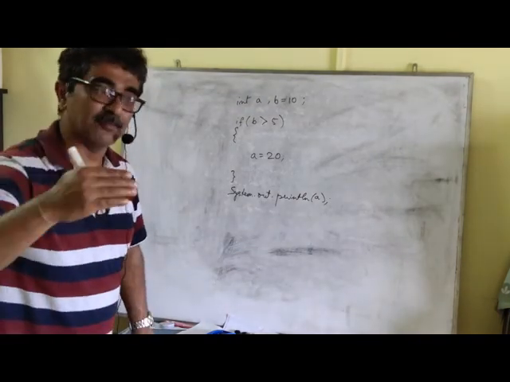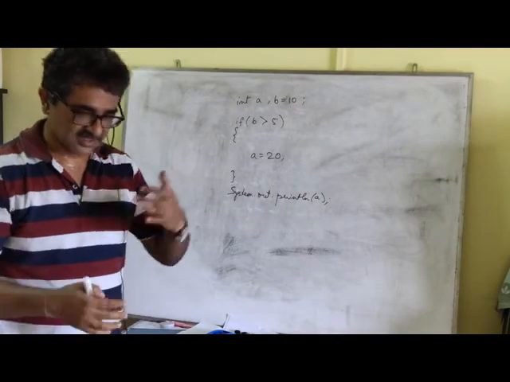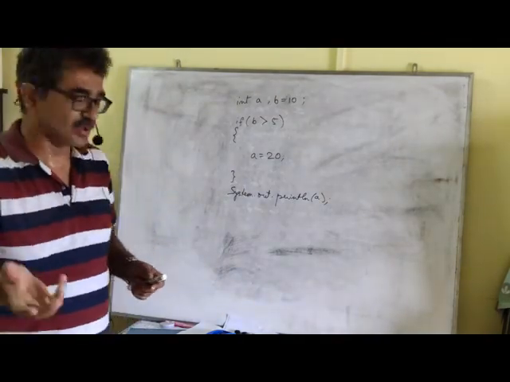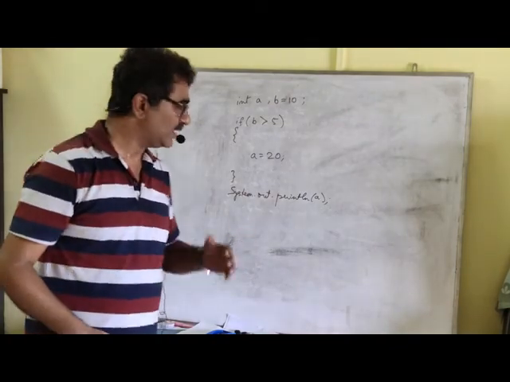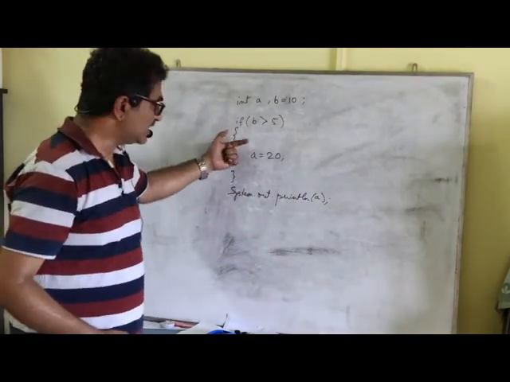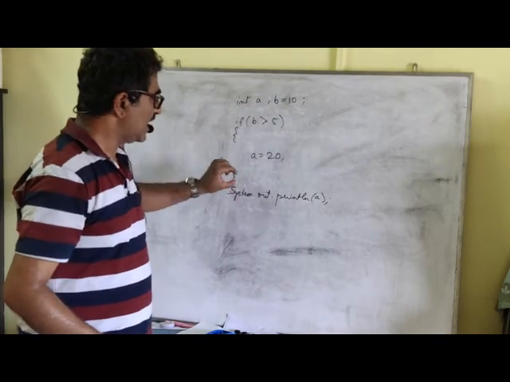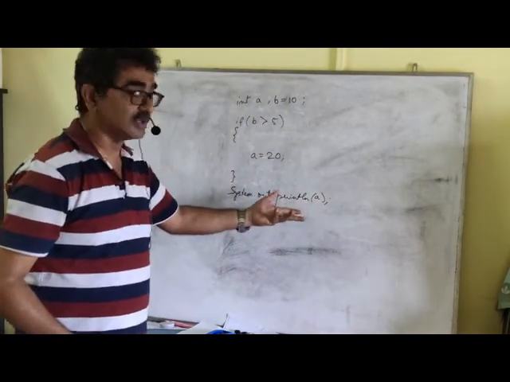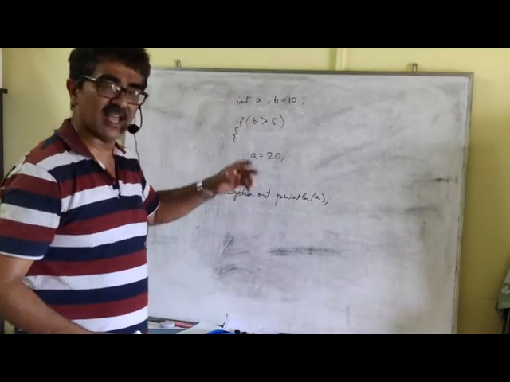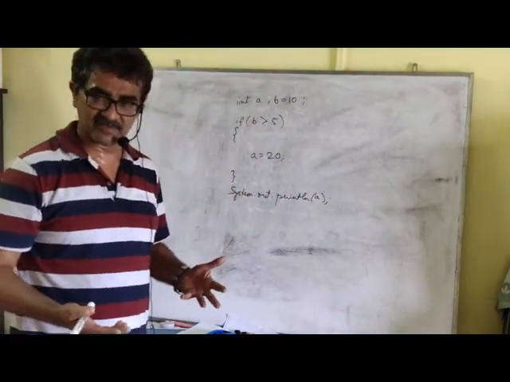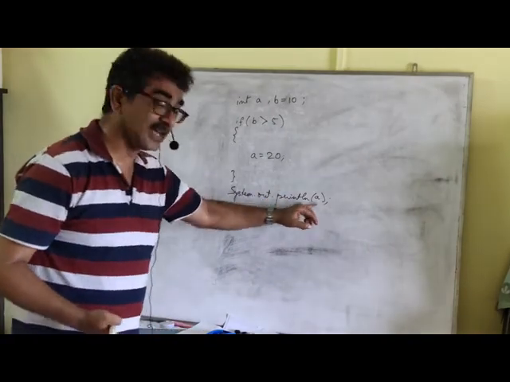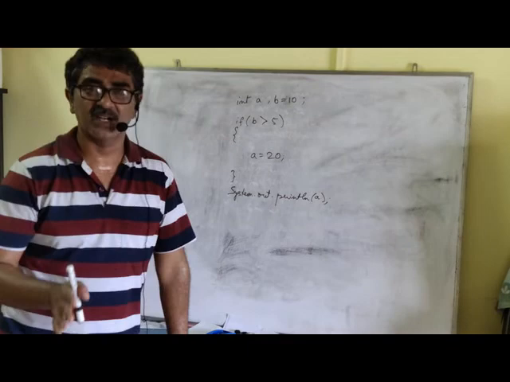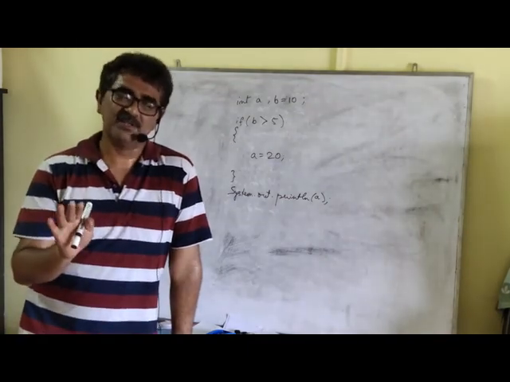However, when you are compiling, it's checking whether it is syntactically correct or not, and in Java, it's going to convert it to bytecode. So now it thinks this way: suppose this condition is not true and it never enters this if block. If I am going to print A, what is it going to print? Because A doesn't have any initial value, it doesn't have any garbage value like in C++. So it will show you an error. In such a situation, the error will be that A might not have been initialized.